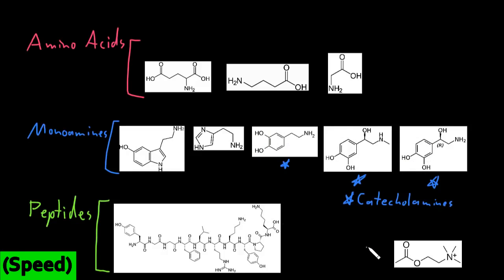And then there are many other types of neurotransmitters that are not amino acids or monoamines or peptides, and this neurotransmitter right here is going to be the representative for that. And so I'll just call this category other. These are the other molecular types of neurotransmitters.